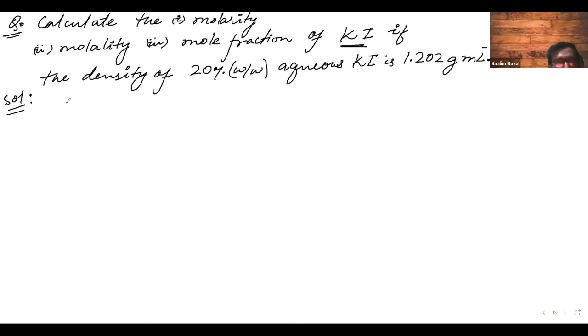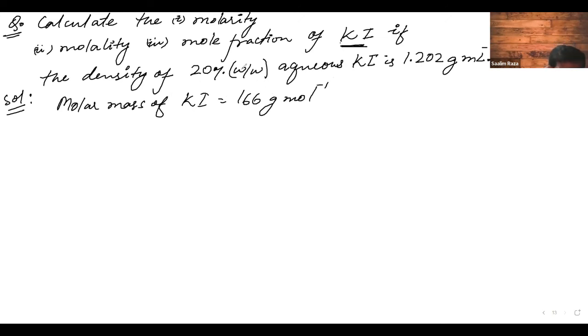Fine. First of all, let me give you a hint that the molar mass of KI is equal to 166 gram per mole. Okay, 166 gram per mole.